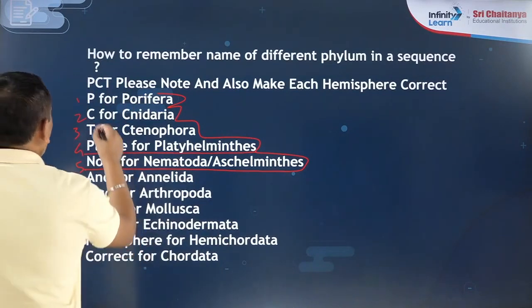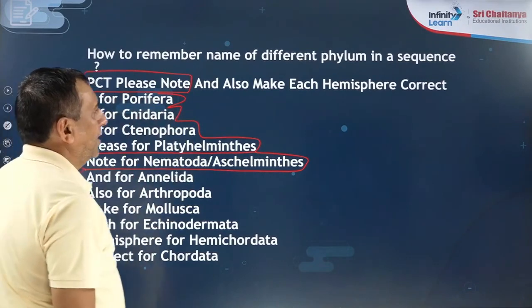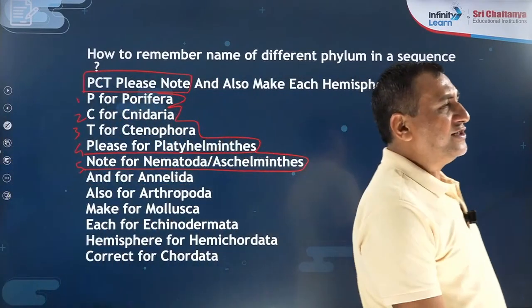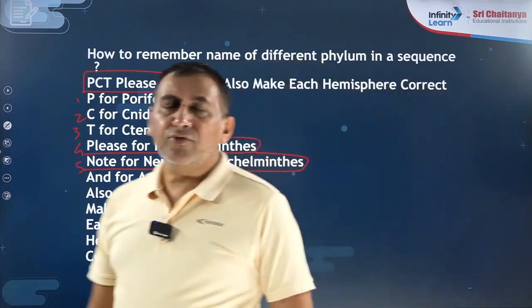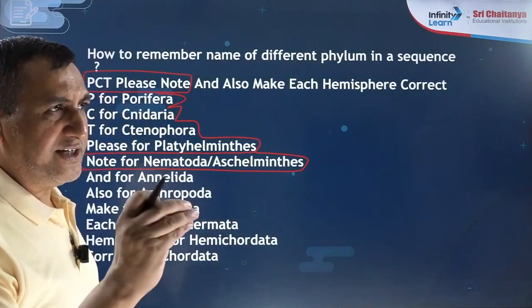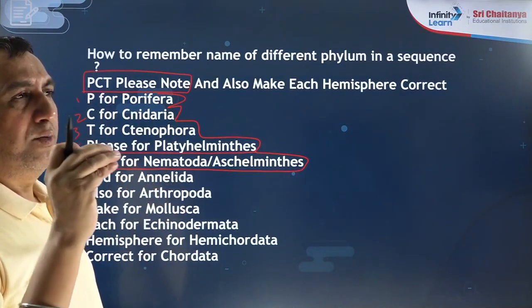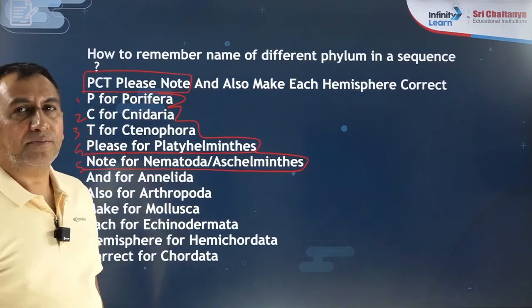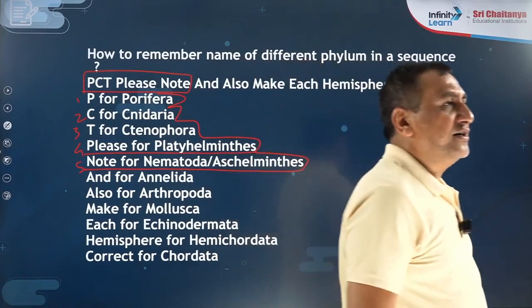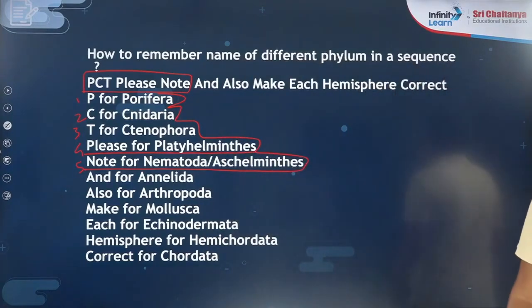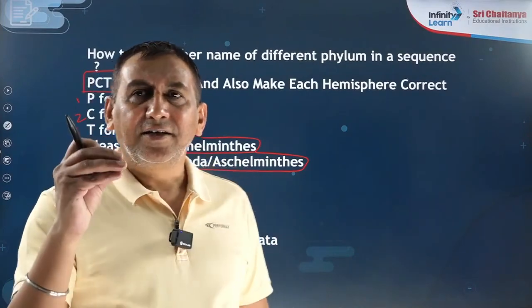So today please note down the short form PCT. P for Porifera, C for Coelenterata or Cnidaria, T for Ctenophora where the C is silent, PCT.